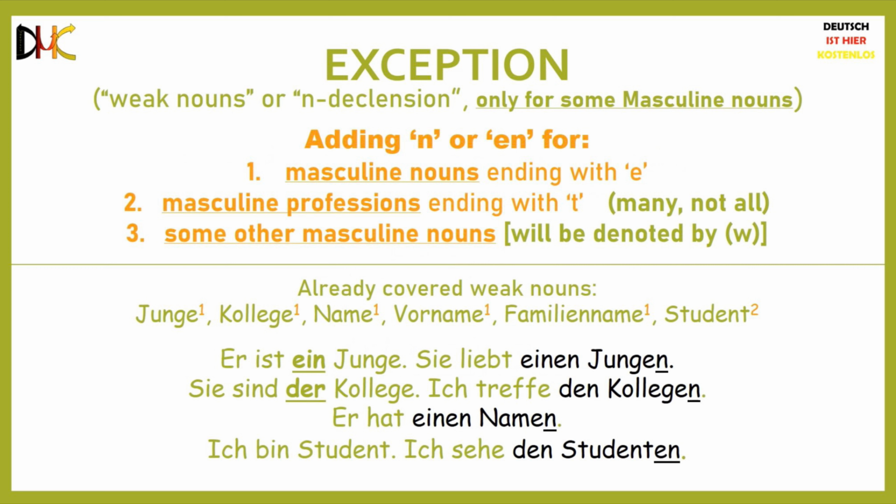Die or no article at all would mean that it is plural, and den or einen means that it is singular. Note that all feminine and neutral nouns remain unchanged in the accusative case. This exception is only applicable for masculine nouns.